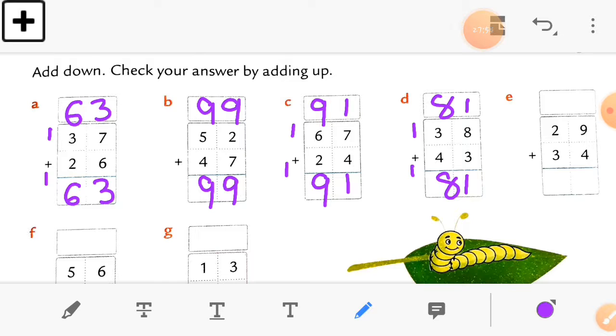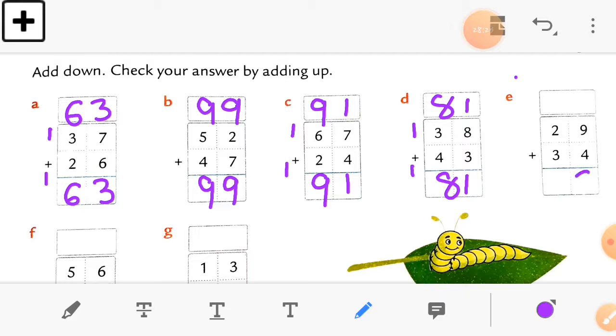Okay students, hope this concept is clear to you all. Now write sum number E, which is 9 plus 4. So how much is 9 plus 4? You have to write it down, students. 9 plus 4 and 2 plus 3. So write it down. Okay. Hope this concept is clear to you all. There is no doubt in it. Now here is 9 plus 4 and 2 plus 3, 29 and 34.